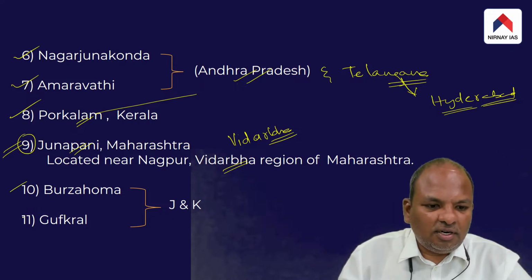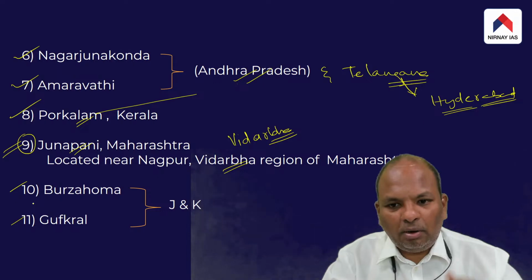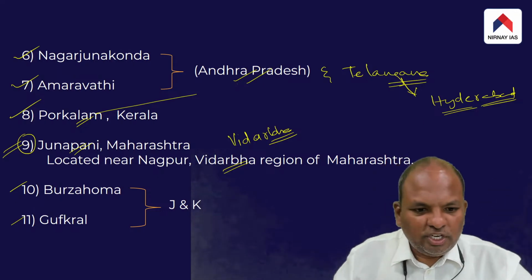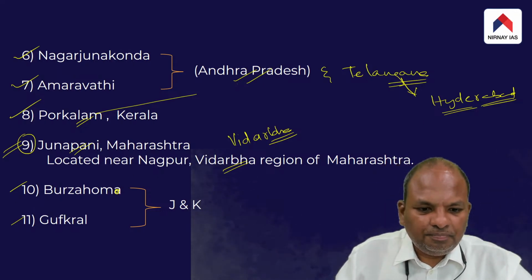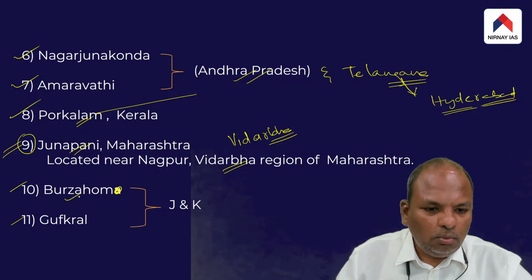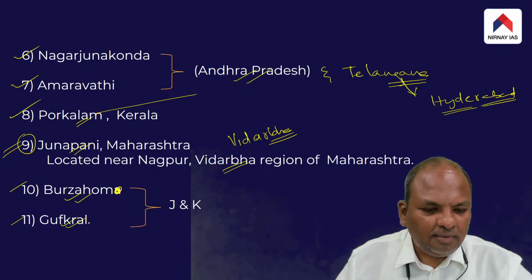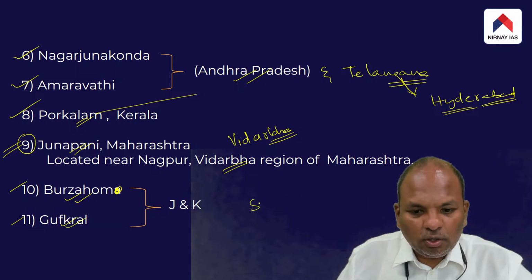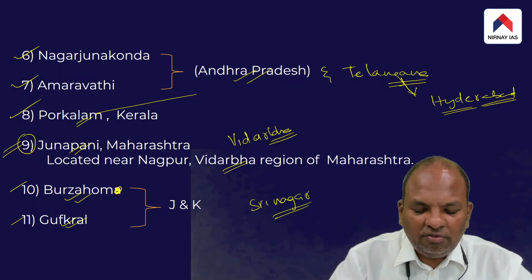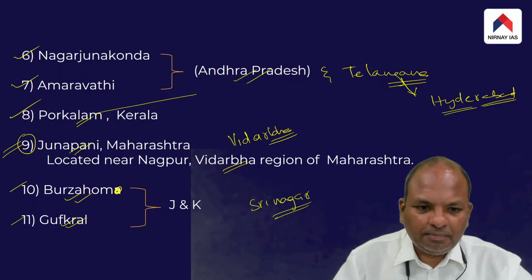Then we also have evidence of this culture from Jammu and Kashmir. In Jammu and Kashmir, we have two important sites. One is Burzahom. Second is Gufral. Both of these sites are located close to Srinagar. Both give evidence of the practice of megalithic culture.